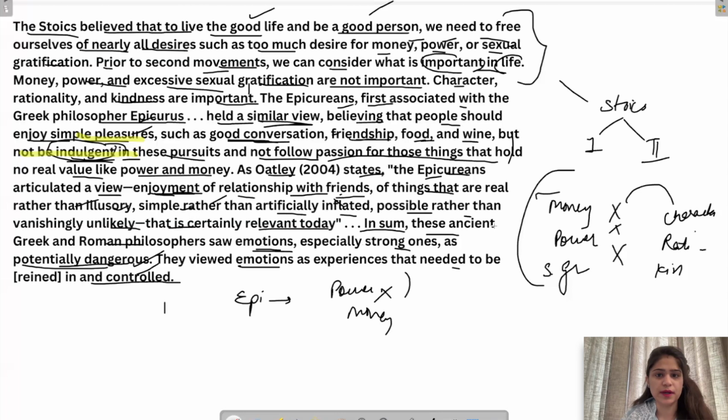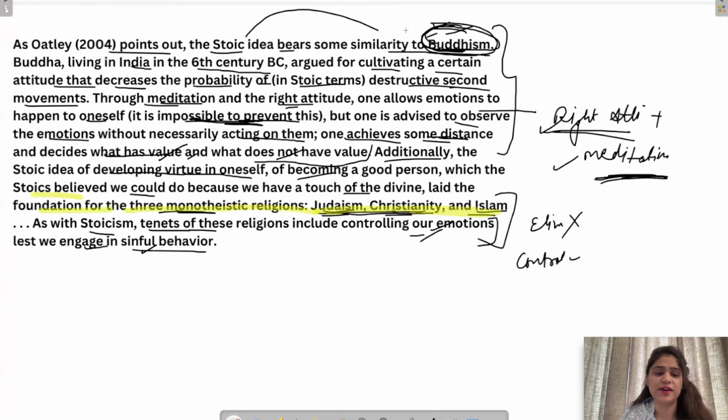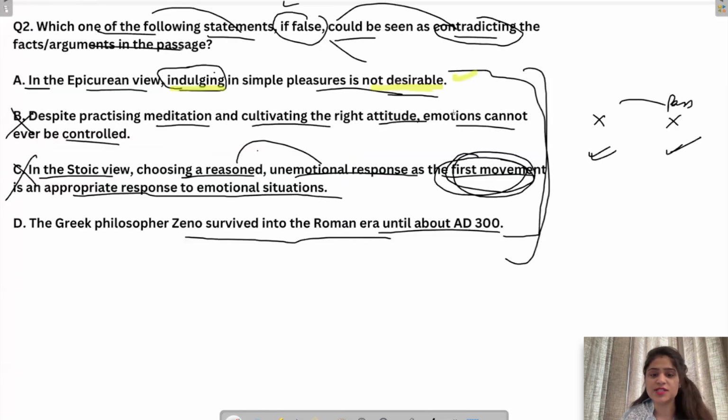D, the Greek philosopher Zeno survived into Roman era until about 300 AD. ये हमने बिल्कुल starting में पढ़ा है. Stoicism was founded in 300 BC by this philosopher and survived into Roman era till 300 AD. तो ये Stoicism philosophy की बात कर रहे हैं कि वो 300 BC से 300 AD तक survive किया. इस philosopher की, he can't survive for so many years. He is a human. तो ये Zeno की बात नहीं हो रही थी, philosophy के survive की बात हो रही थी. 300 AD तक Zeno ने survive नहीं किया है, philosophy ने survive किया. This is absolutely incorrect. So the only correct option is A. If it is false, it will contradict, but as it is, it will not contradict.